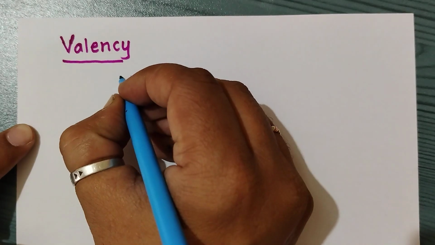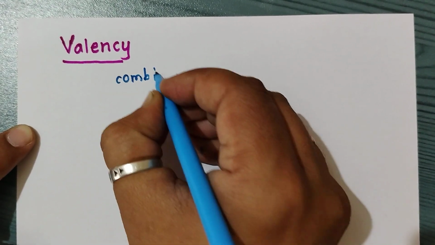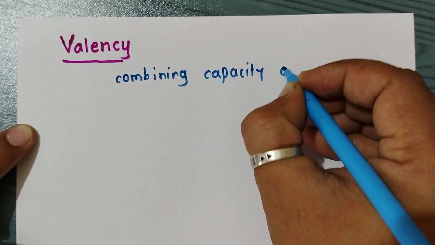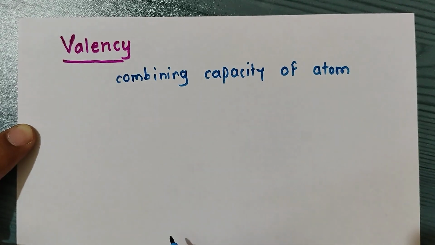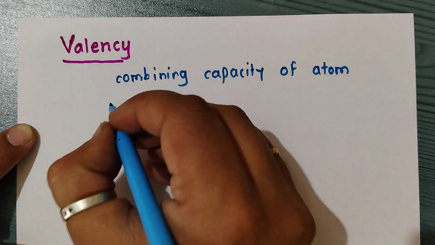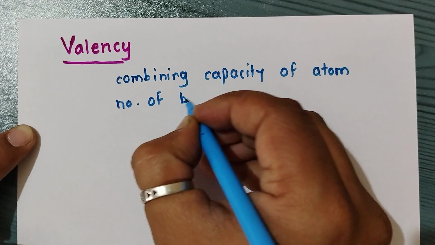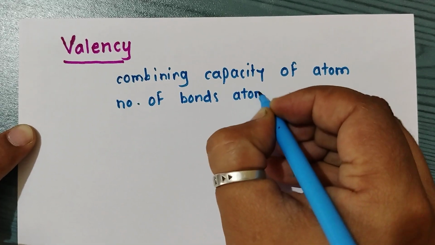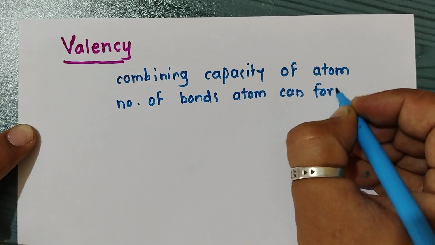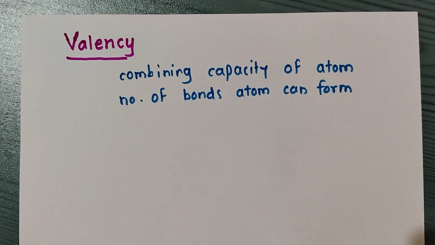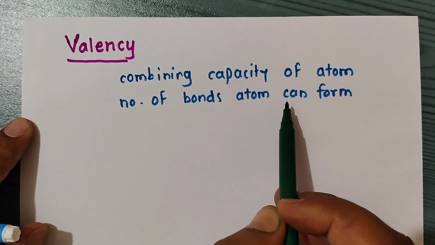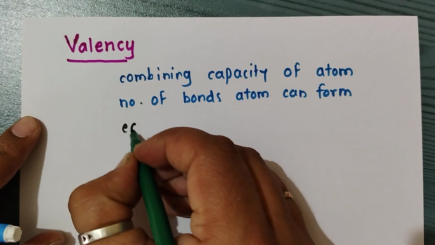So what is meant by valency? Valency means combining capacity of atom, or we also call it the number of bonds an atom can form. To understand this, we take an example.